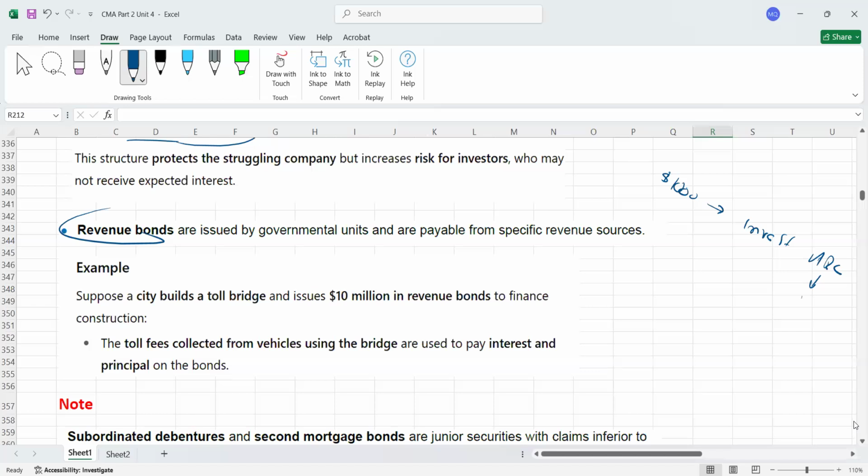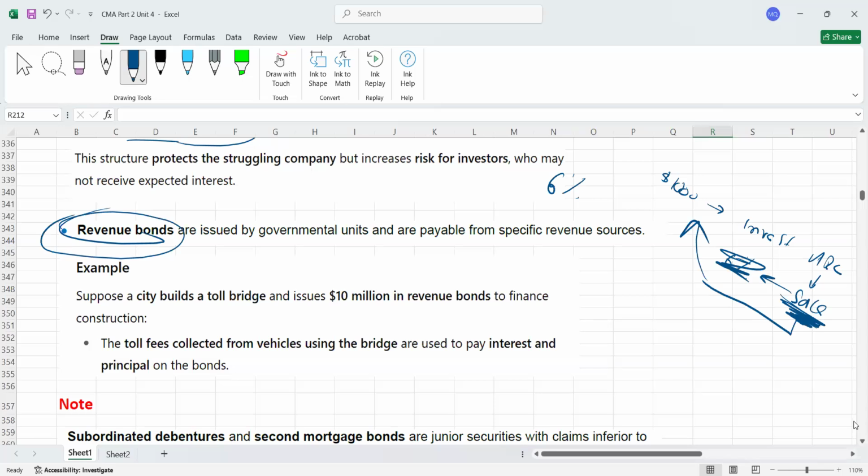Whatever sales I generate from ABC, for example 6% of the sales, I will use this source to pay you the interest. Definitely in bonds, interest is always calculated on the face value. That's very true. But here we are deciding on revenue bonds.